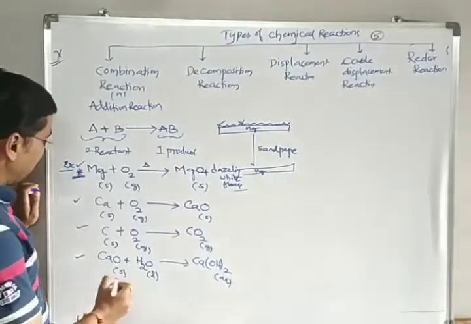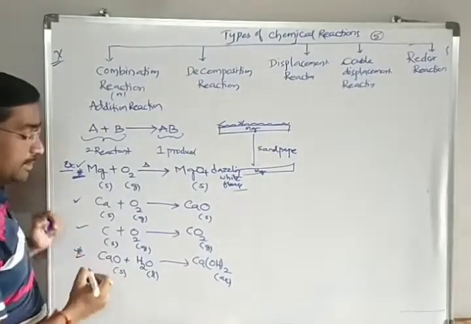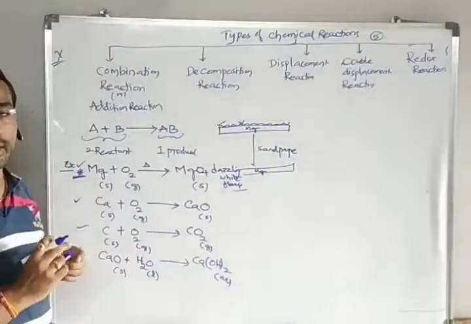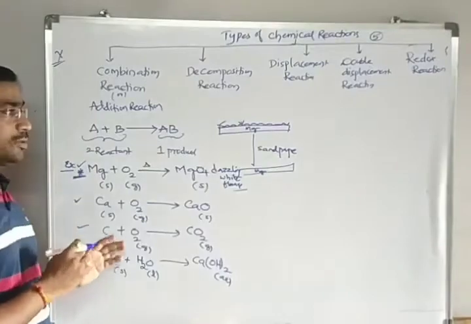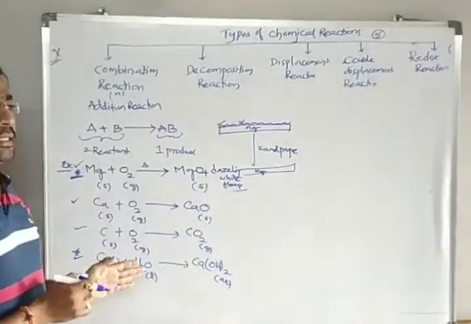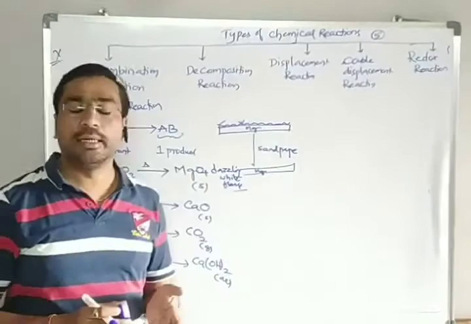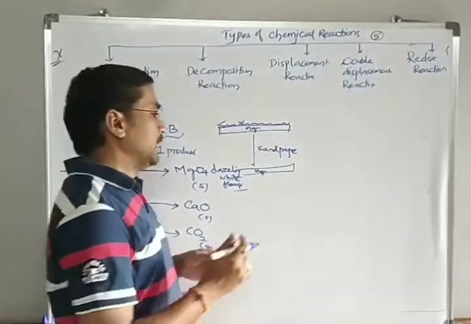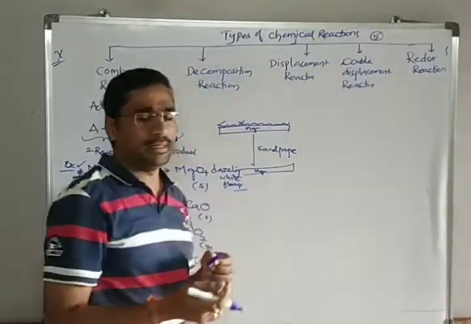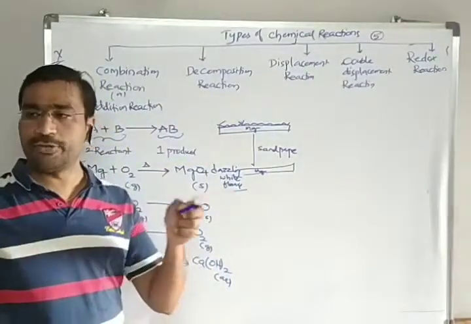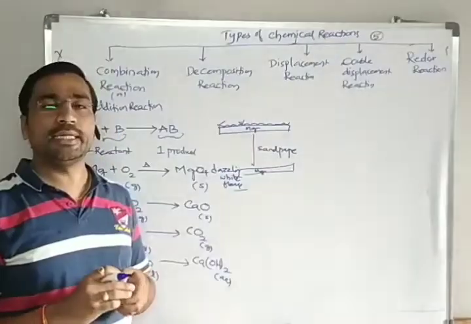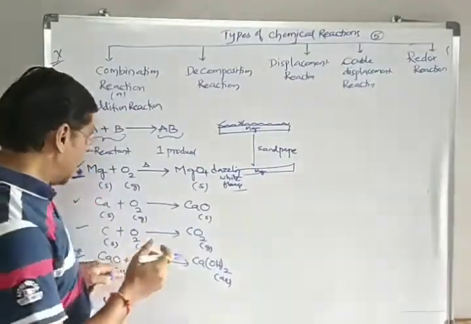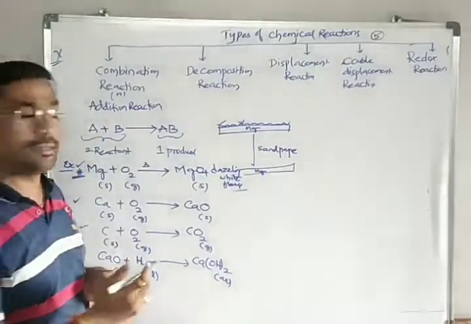And next, here we have one more question on calcium oxide. When calcium oxide is added to water, it gives us calcium hydroxide. This material, calcium oxide, we use for whitewash. Nowadays many of us use paints, but in the olden days, for whitewashing, we used to use a white color powder. The white color powder here is calcium oxide.